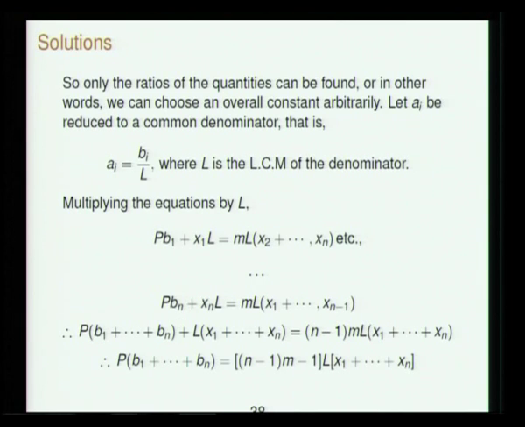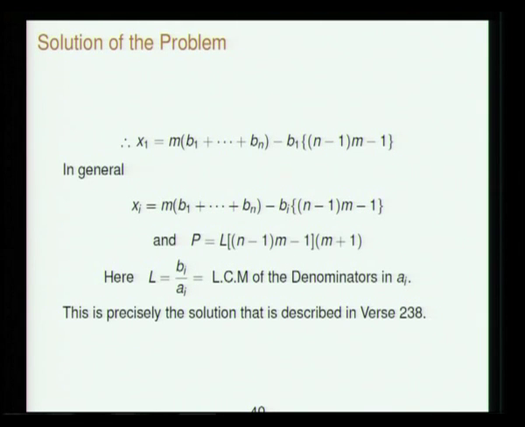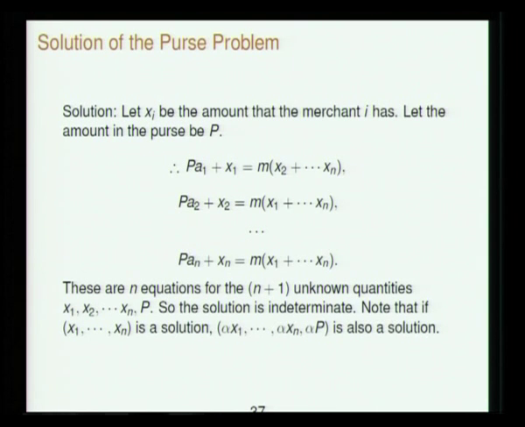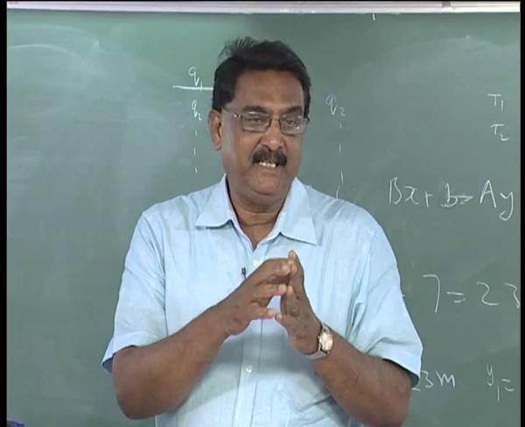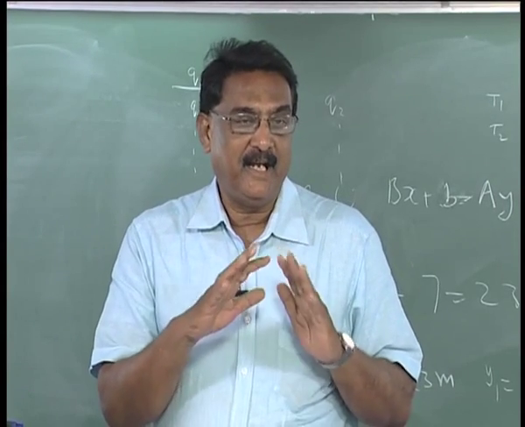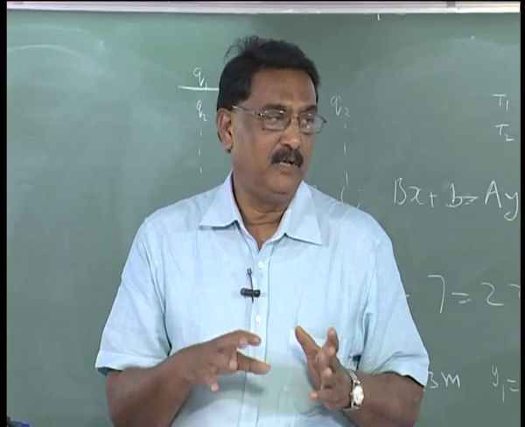The solution is given in this form: x is equal to m into b1 plus b etc. minus this kind of a thing, and the purse is this. You can check this, it is a matter of small details only, but you should realize that it is an indeterminate equation, because these are n equations in n plus 1 unknowns. x1, x2, etc. up to xn are the unknowns, and the amount of money in the purse P is also unknown. So, n equations for n plus 1 quantities.